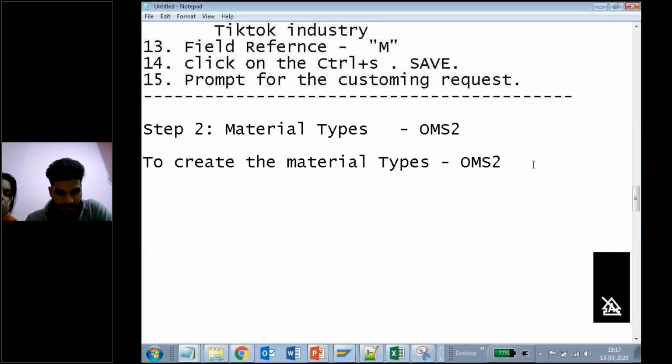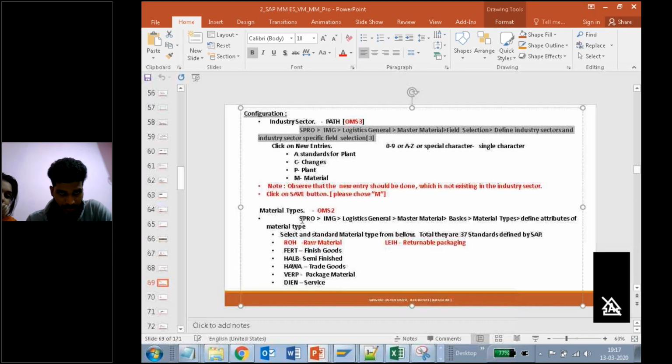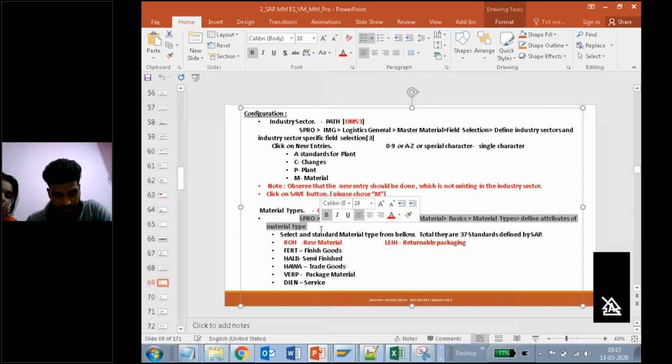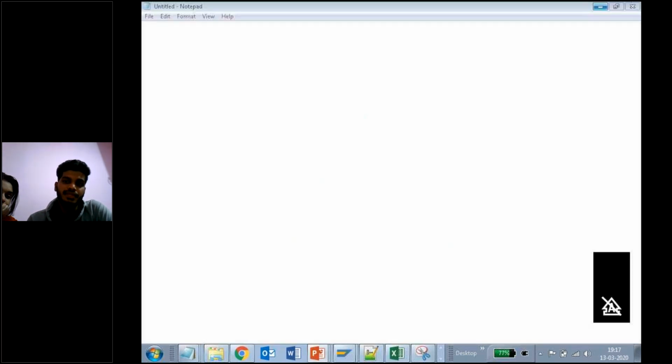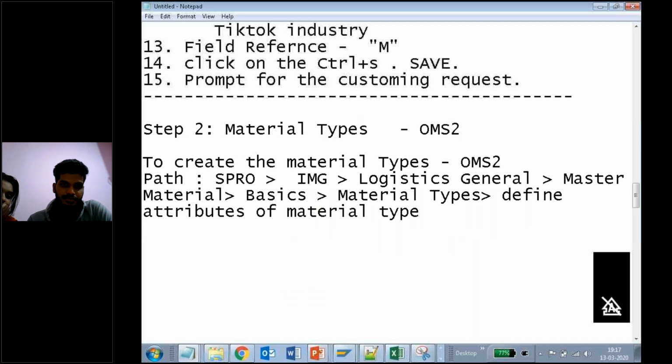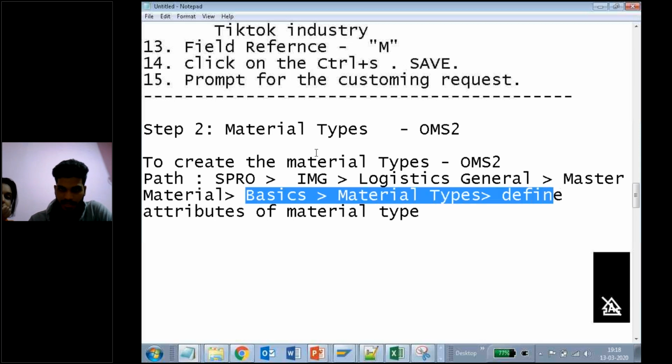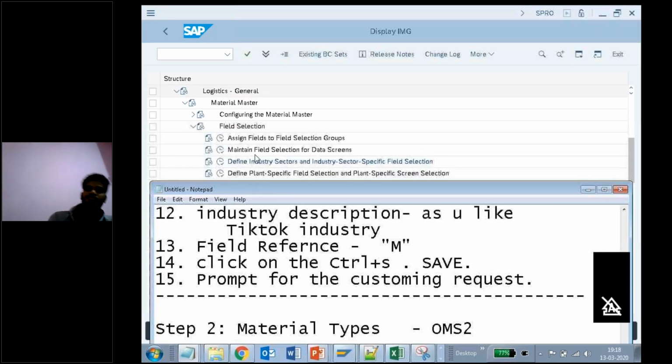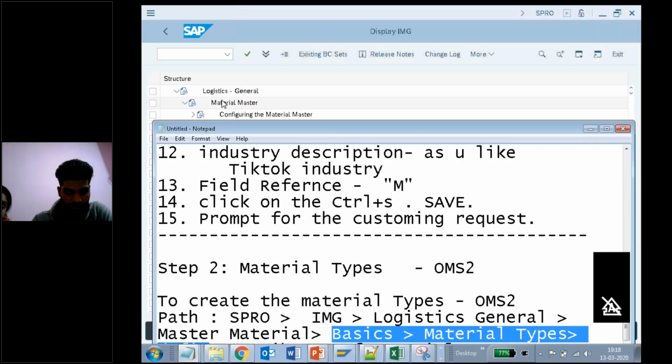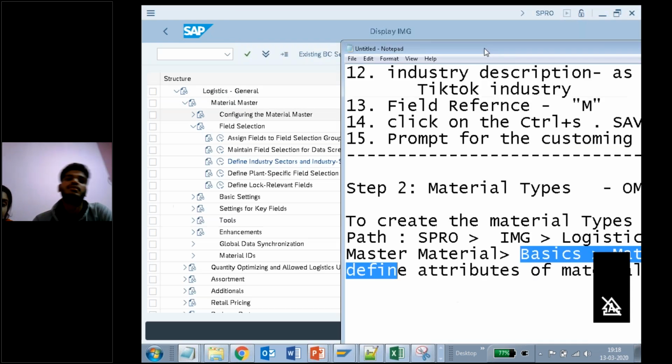What is the path? Let me show you the path here. So for OMS2, this is the path: SPRO, IMG, Logistics General, Material Master, Basic Settings, Material Types. See here, Logistics General is common, right? Under that, Material Master is also common, right?